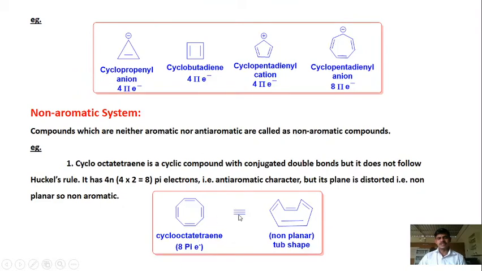Even though we write it this way, its actual geometry is a tub shape, so it is non-planar. If it were planar and had pi electrons, it would come under the class of anti-aromatics or aromatics. But here those conditions are not observed, so the compound comes under the class of non-aromatic systems.